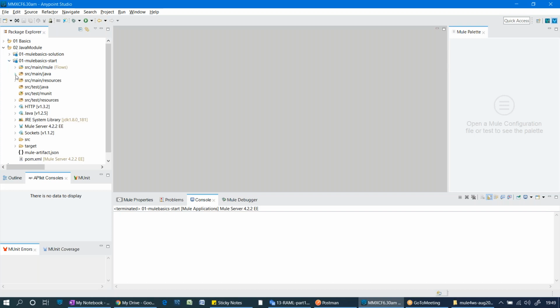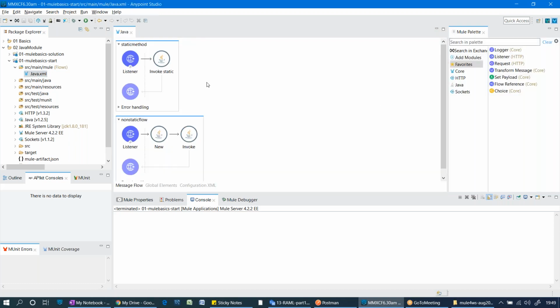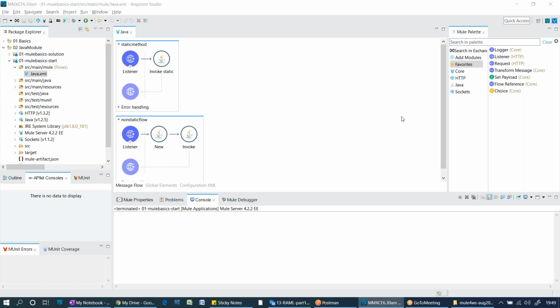Once you import, we have some structure. This is nothing but a Maven structure, right? We are going to create Mule applications like this. I will be teaching how to create a project and how to drag any module. What is a module? What are connectors? What is the difference between a module and a connector? Everything we are going to take care of, so no need to worry about it.